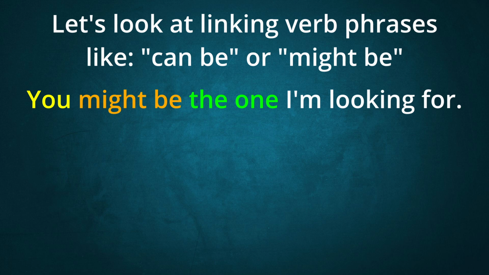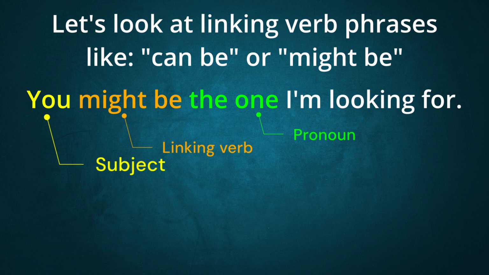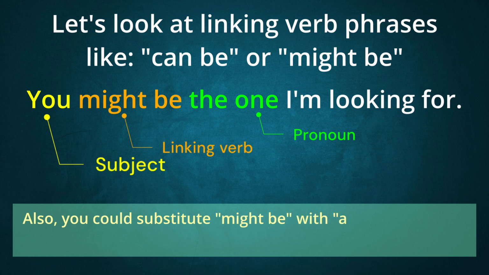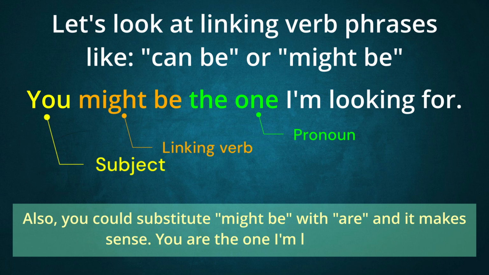Let's look at one more example. You might be the one I'm looking for. In this sentence, you is the subject. Might be is the linking verb phrase, and one is an indefinite pronoun. Also, you could substitute might be with the linking verb to be, are, and it makes sense. You are the one I'm looking for.